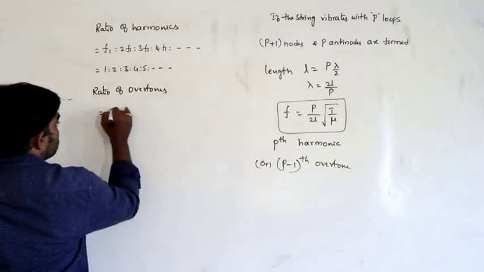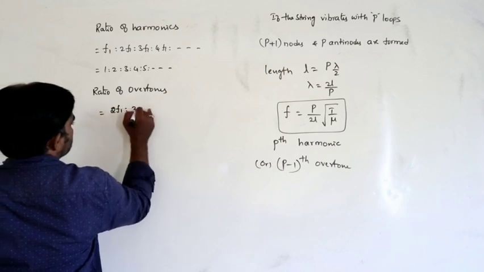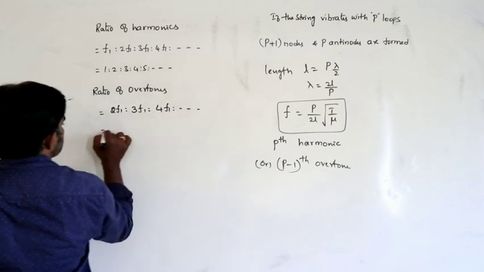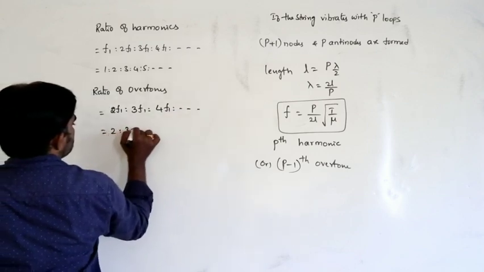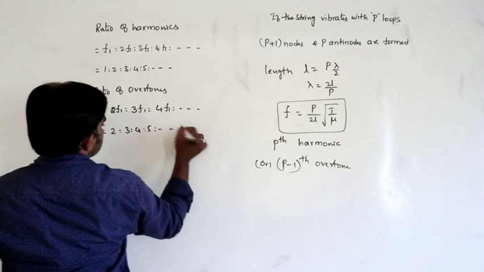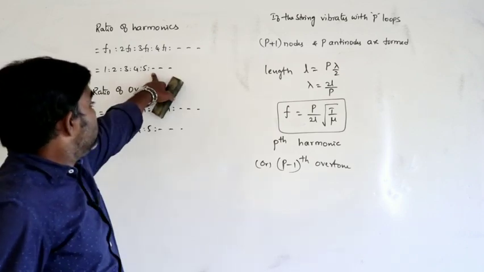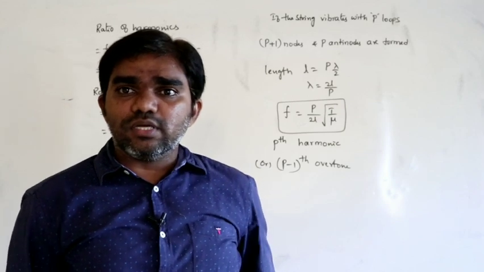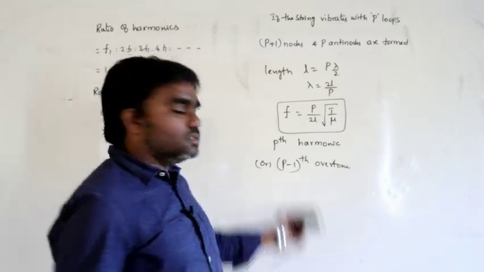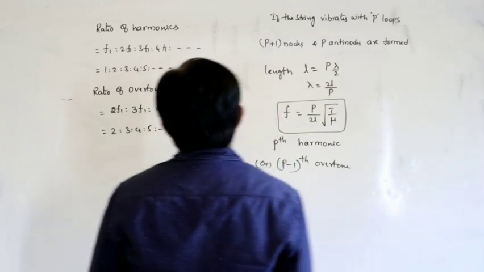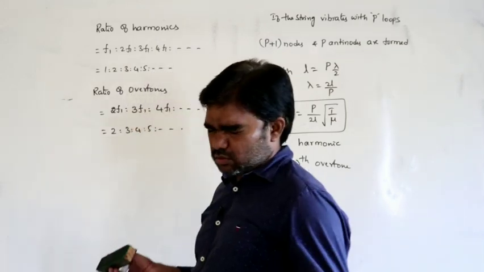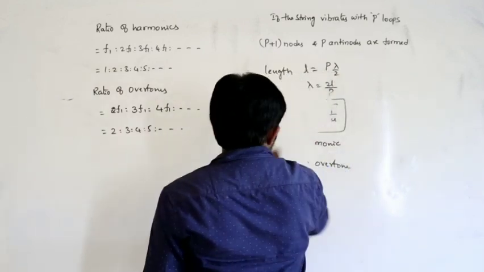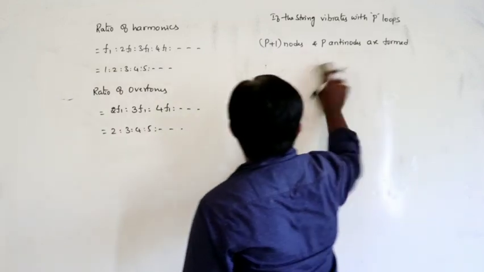What is the first overtone? 2F1 is the first overtone, 3F1 is the second, 4F1 is the third and so on. So the ratio is 2:3:4:5 and so on. This is the ratio of harmonics and this is the ratio of overtones. This is about transverse stationary waves. Based on this we can do any formulas.